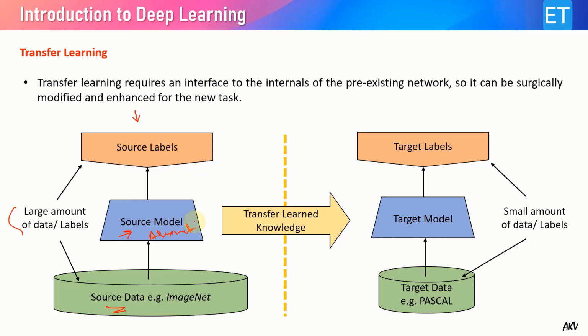Once it is trained, I can transfer some internal details, some internals of pre-existing networks. I can borrow some internal details from the source model to make my target model on my local machine, and I can train this target model with a very low amount of data, as you can see, to do my own object classification work or something else. This is how transfer learning works.